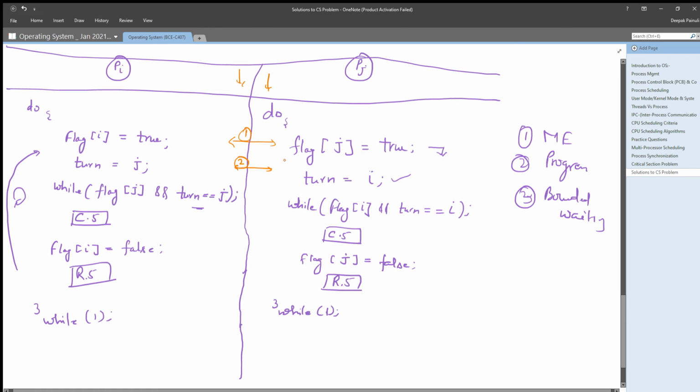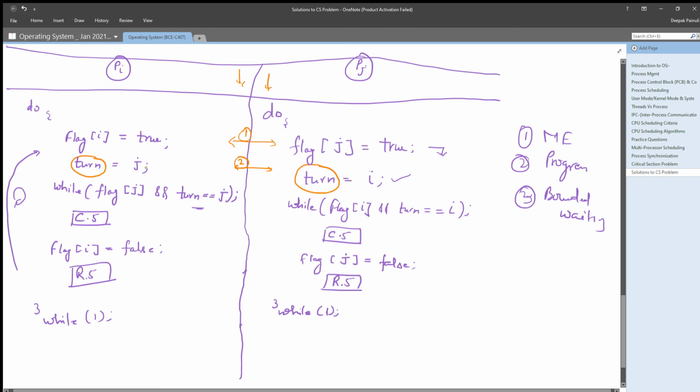Pi and Pj both are setting the value of a common variable turn at the same time to two different values. That will not happen. Definitely there will be a gap of nanoseconds or picoseconds, so only one value will persist in the system.